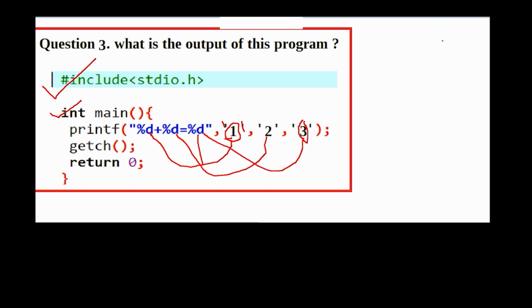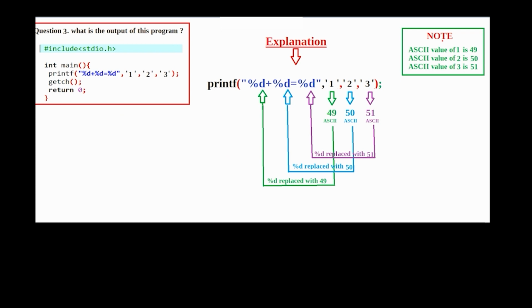So what is the solution? We all know what our solution is. Our solution is ASCII. Now look at this. There is character 1 and its ASCII value is 49. There is character 2, its ASCII value is 50. There is character 3 and its ASCII value is 51.